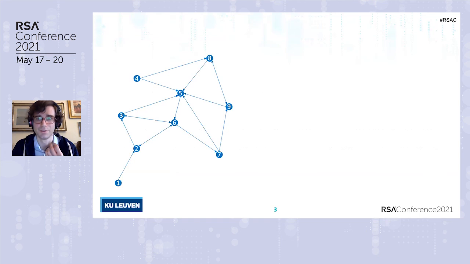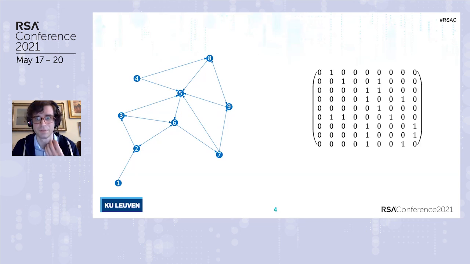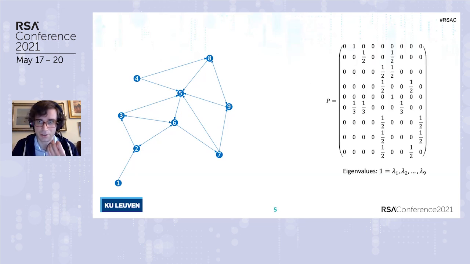Mathematically, you can think of a transaction network as a directed graph where vertices are the accounts and the arrows are the transactions. So you can form the adjacency matrix, and by dividing each entry by the out degrees, you get this stochastic matrix P, whose eigenvalues can be ordered in decreasing order according to their size.